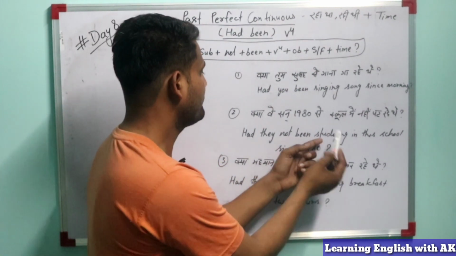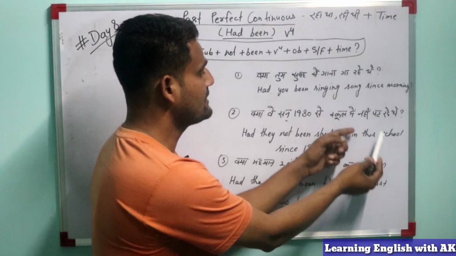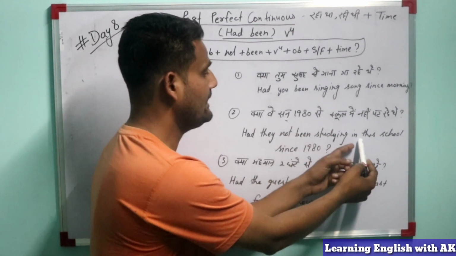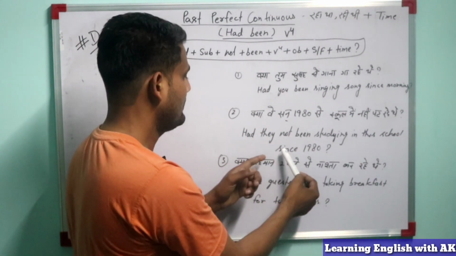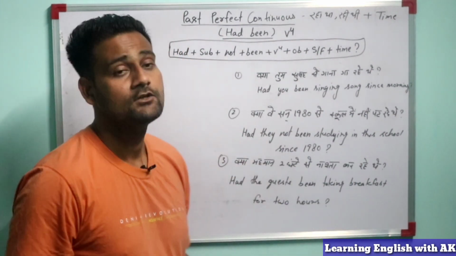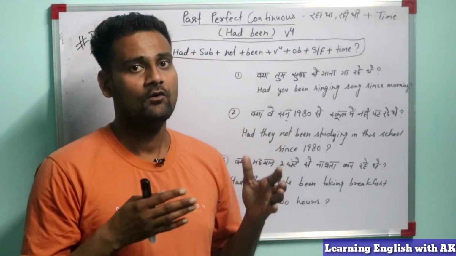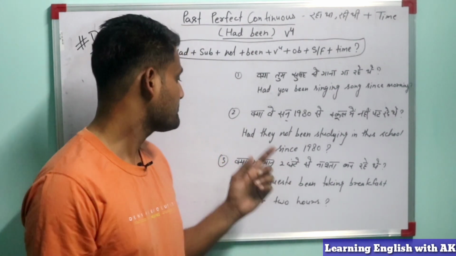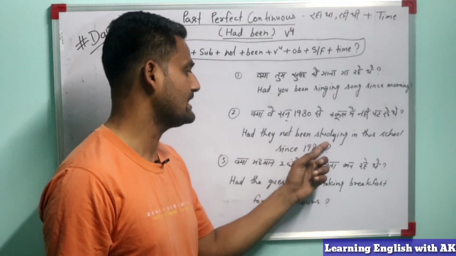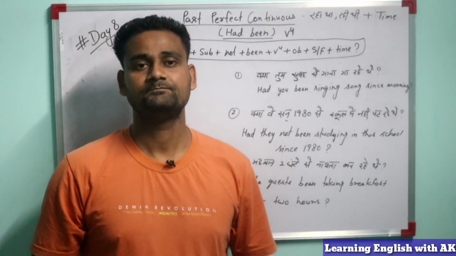Studying where? In this school, इस स्कूल में. And कब से? Since 1980. 1980 is the definite time, we all know, so we will use since. So how did we make this sentence? Had they not been studying in this school since 1980?